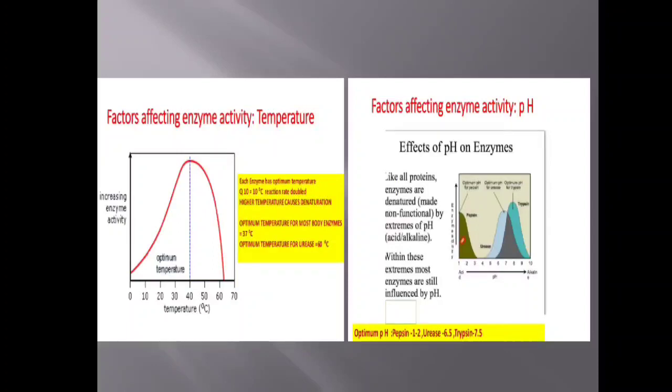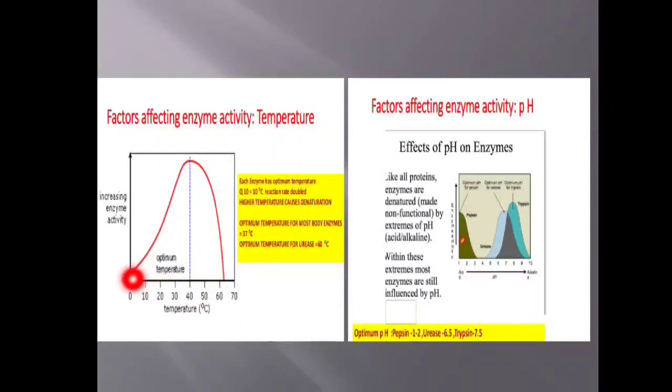Next, these two factors affect the rate of the enzyme catalyzed reaction to a significant extent. So, temperature. This graph is very useful to explain the effect of temperature on the rate of the enzyme catalyzed reaction. On the y-axis I am plotting the enzyme activity, and on the x-axis temperature is plotted.